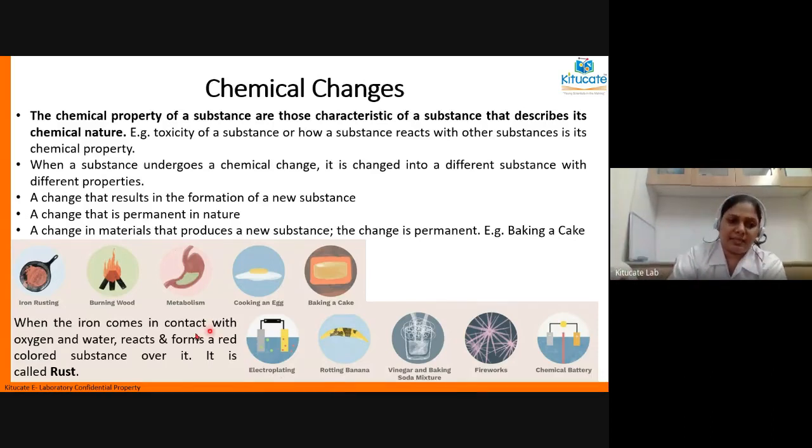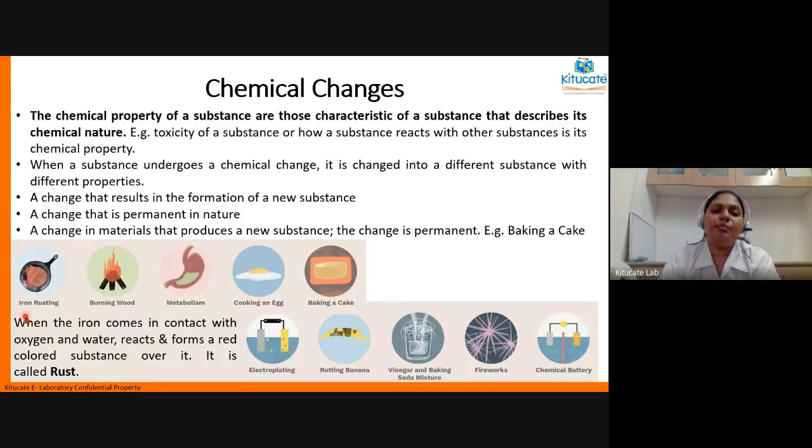Let's see these examples. As we said, iron rusts when it gets exposed to moisture. Basically, moisture means it reacts with the oxygen which is there in the air, and it forms oxide of iron, which is what we know as rust. Chemically, the color of the rust is different. It is not metallic and shiny like the original iron metal. So the properties of iron changed after it got rusted.